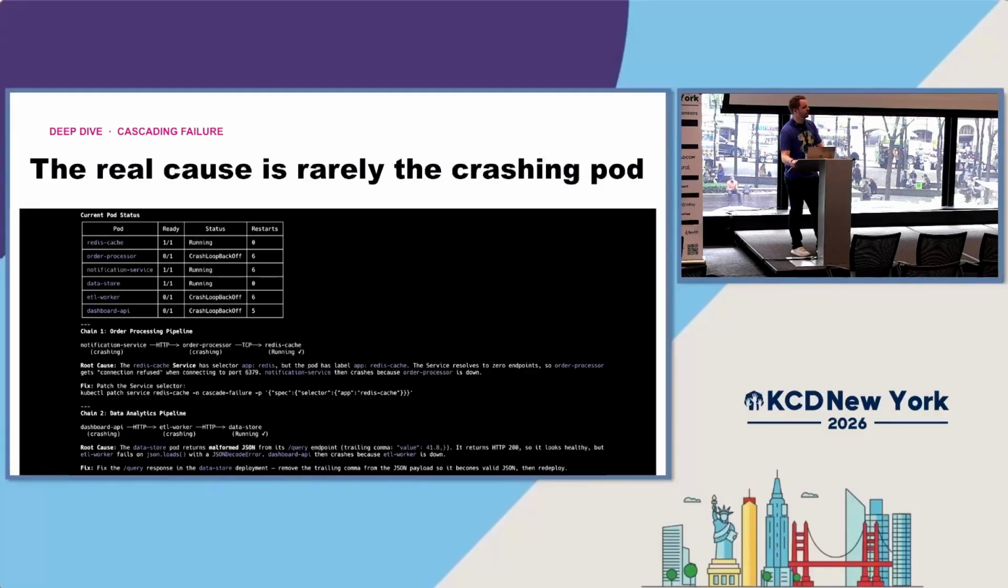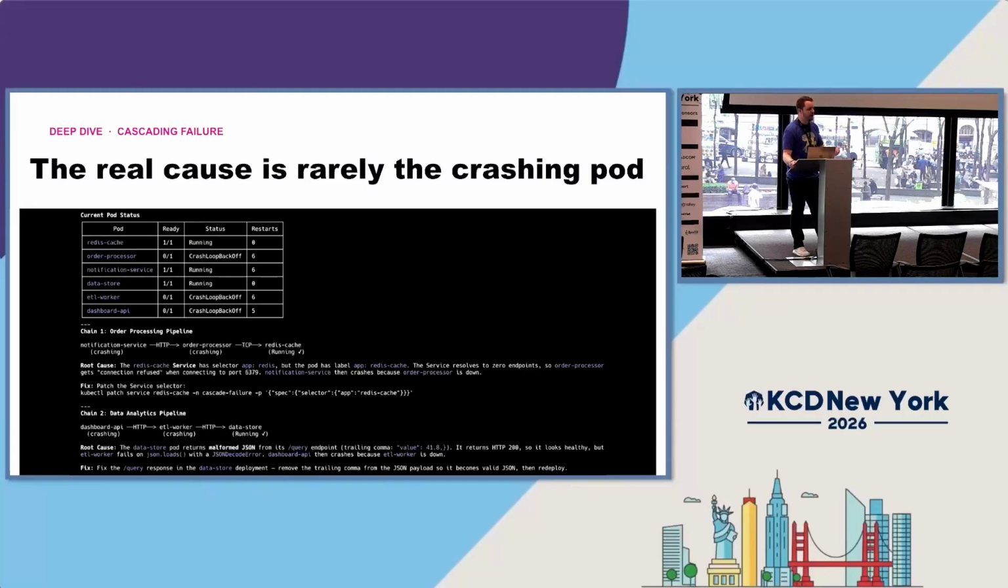Now these are data pipelines. The top 3 are part of an order processing pipeline, and the bottom 3 are part of a data analytics pipeline. So let's go through that same exercise. These are very similar. Can we apply the same fixes for both of these? So in the first one, we have a notification service. It's sending a request to the order processor. That is sending a request to Redis cache.